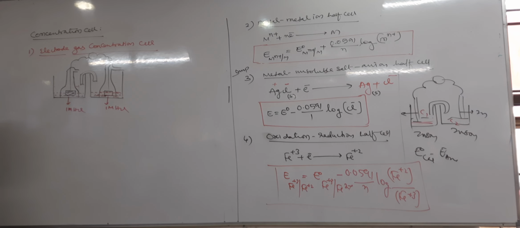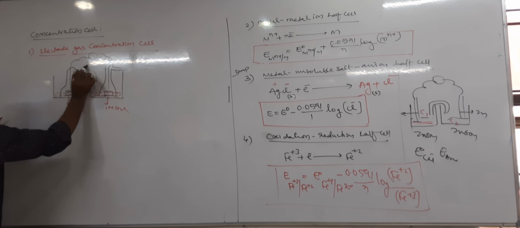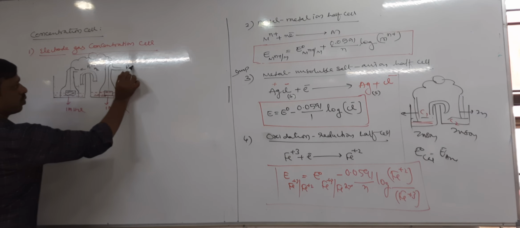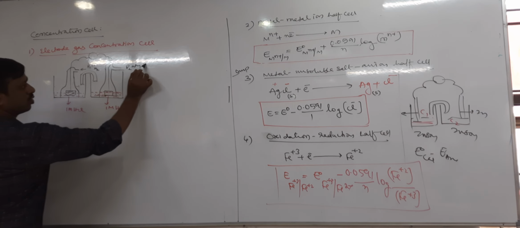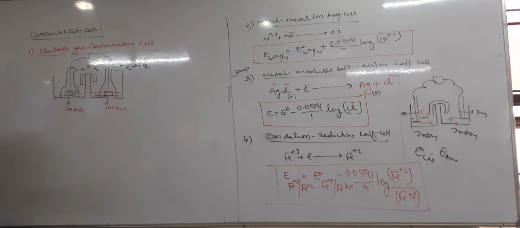One molar HCl, one molar HCl, but here the pressure is different. Let us take P1 atm pressure of H2 on one side, and on the other side let us take P2 atm pressure of H2. Understand? Now tell me, what is the reaction at anode and cathode?